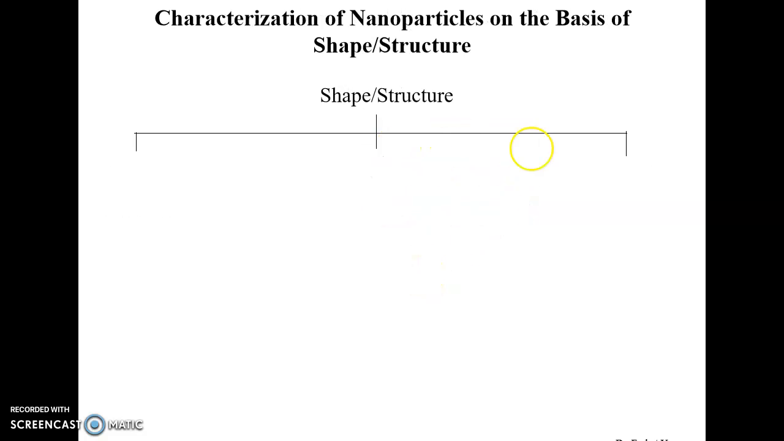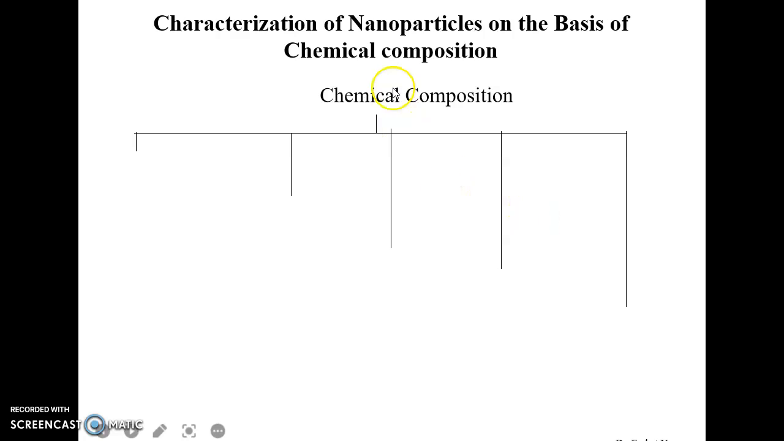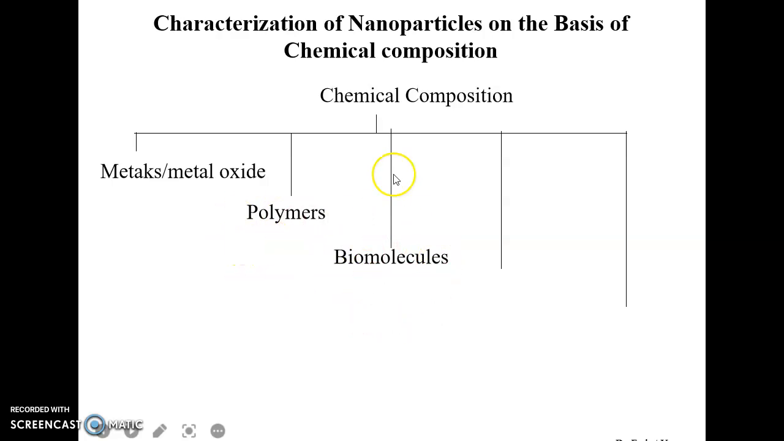Now we can also characterize nanoparticles on the basis of shape and structure. First is spherical, if the nanoparticle is rounded in shape, or they can be needle-like, or they can be in the form of tubes. Next, if we want to characterize nanoparticles on the basis of chemical composition, there could be metals or metal oxides, different types of polymers, biomolecules, semiconductors, and also some sorts of compounds.